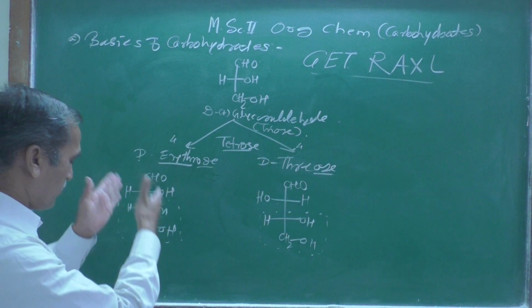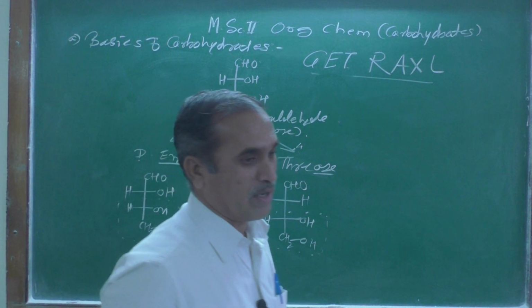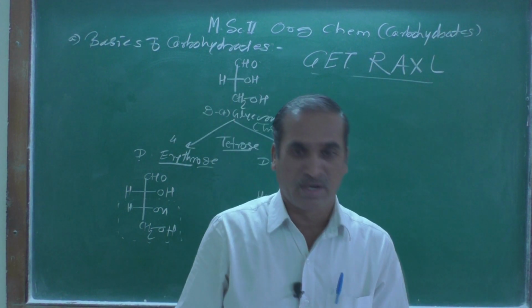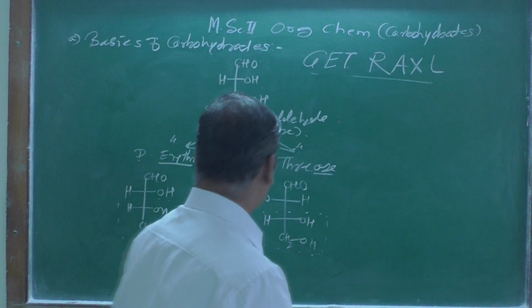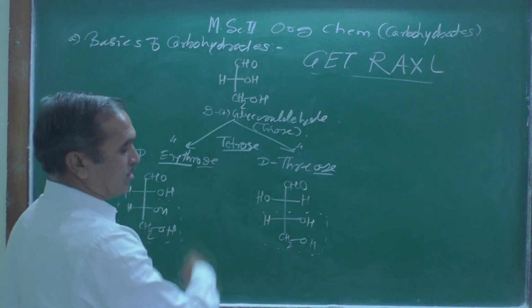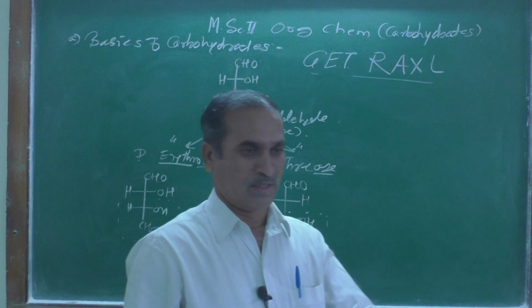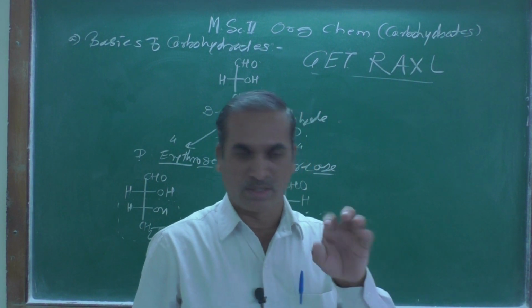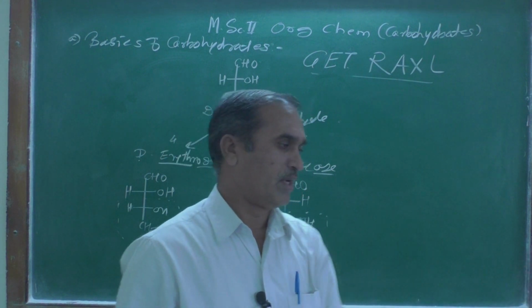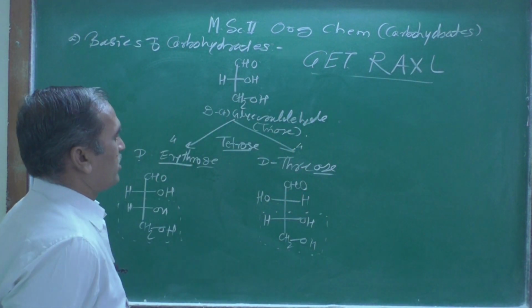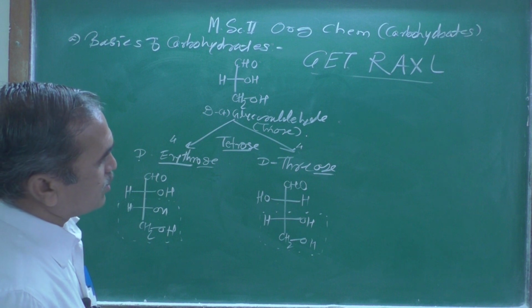In carbohydrate chemistry, always remember the carbohydrate compounds are always written vertically, and the most oxidizable group is kept at the top. So this is the structure of D-erythrose and D-threose.